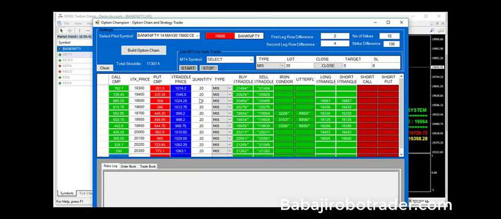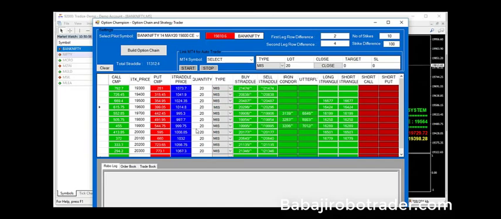Then after that, we can fill up the quantity and the type selection. Here you have two options, first is MIS and the second is NRML. And the fourth option is the buy straddle. Suppose you want to go for a buy straddle in the morning, simply we have to press the buy straddle. Once you press the buy straddle, both the call and put will be taken.